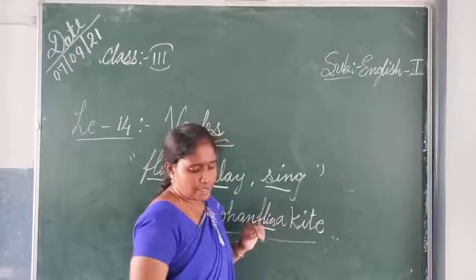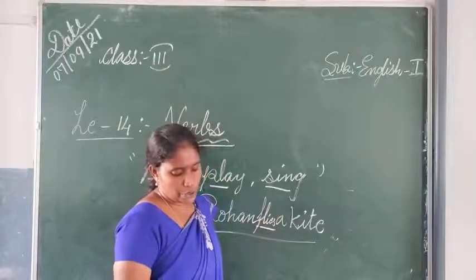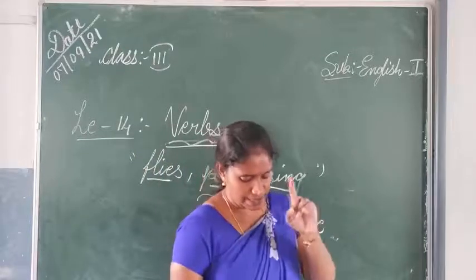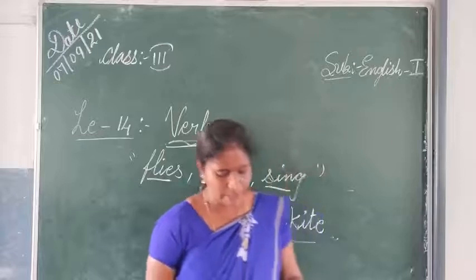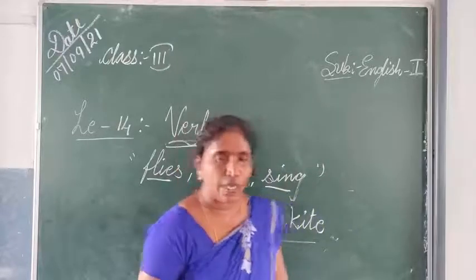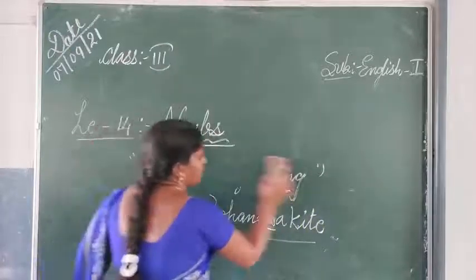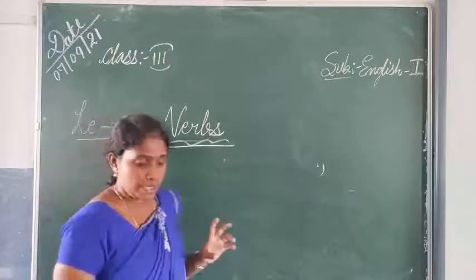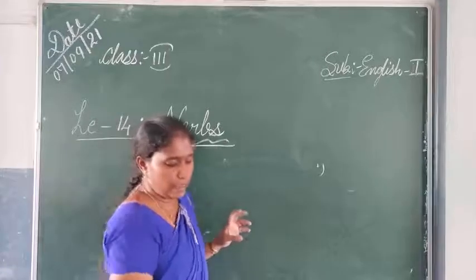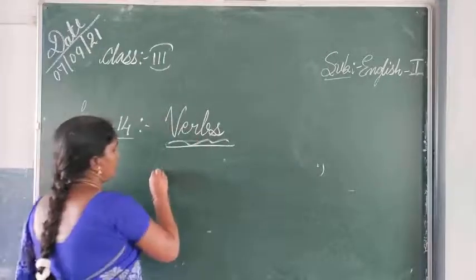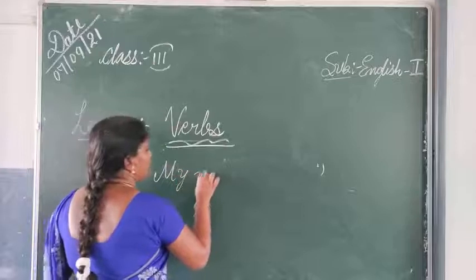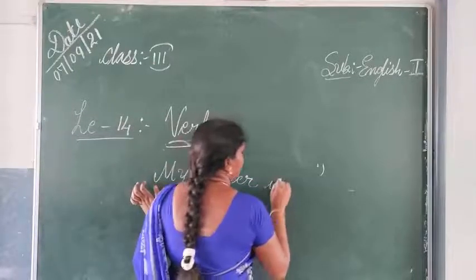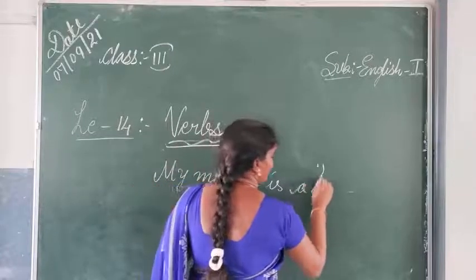So look at the following sentences. My mother is a doctor. Sahana is here. In these sentences, is is also a verb. So here you can see, in the second sentence too, a helping verb is also needed. So my mother is a doctor.